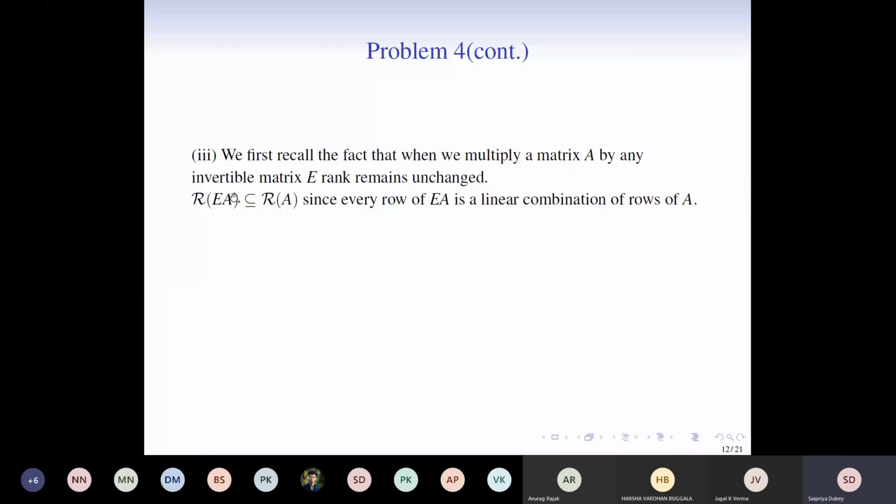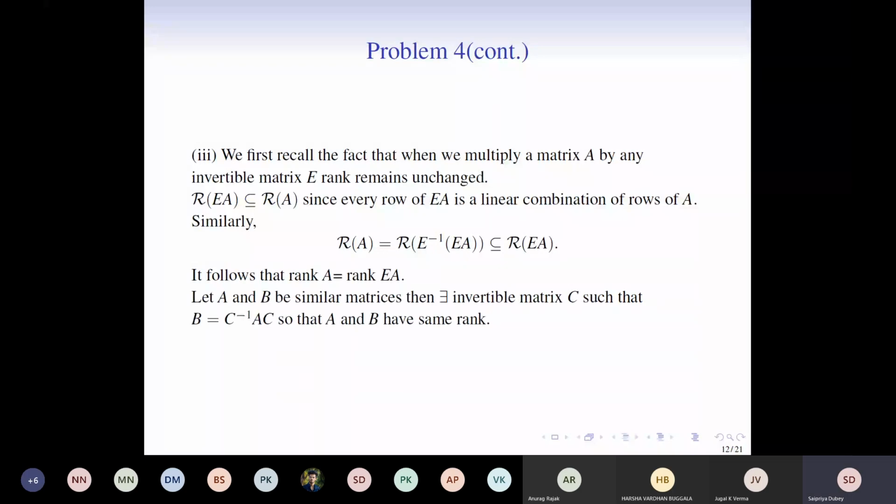Once this happens, we know that the dimension of this is exactly the rank of EA. So this tells us that rank of EA is less than or equal to rank of A. Now we do a similar thing with R(A). R(A) can be written as R(E inverse times EA), which is contained in R(EA) by the same logic. Therefore the rank of A is less than or equal to rank of EA, and clubbing the two, we have that the rank of A and rank of EA are the same. So when we multiply a matrix by any invertible matrix E, the rank remains unchanged.